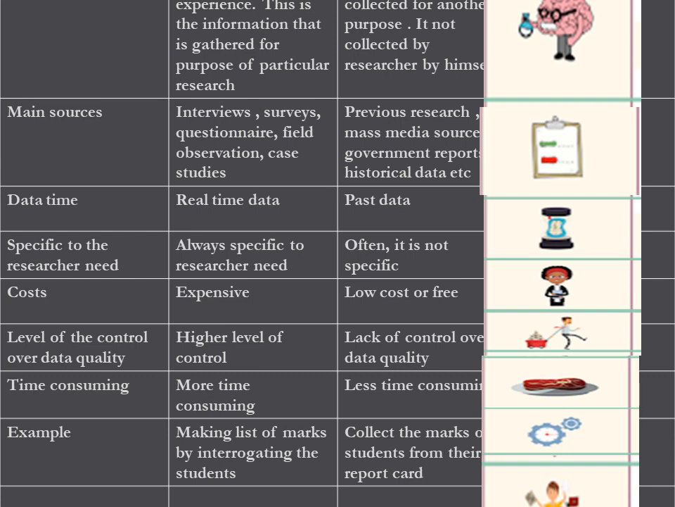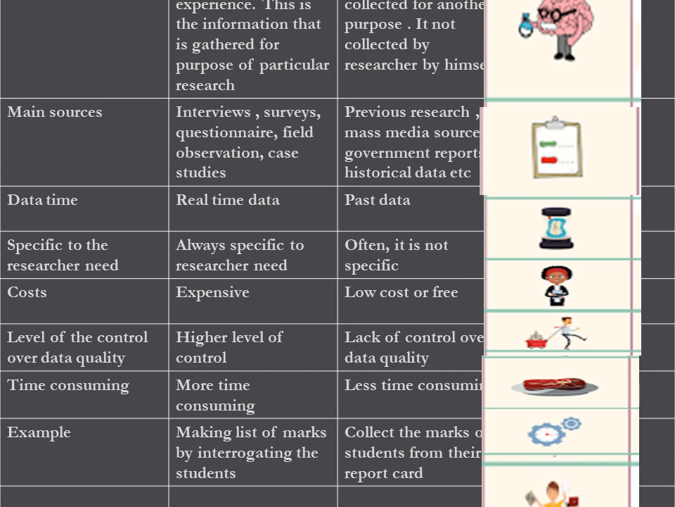Next, specific to the researcher's need. When collecting primary data, the purpose is very much specified. But in secondary data, the purpose for which it was first collected need not be the same as yours. It doesn't happen that you can find the particular data you want very specifically as secondary data.